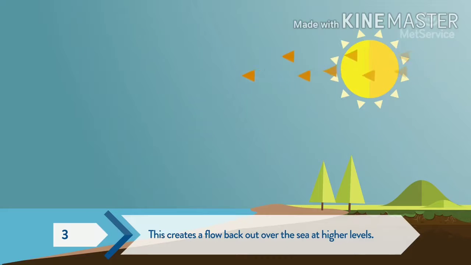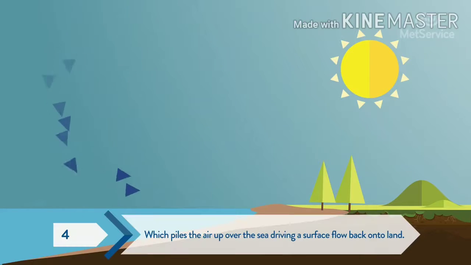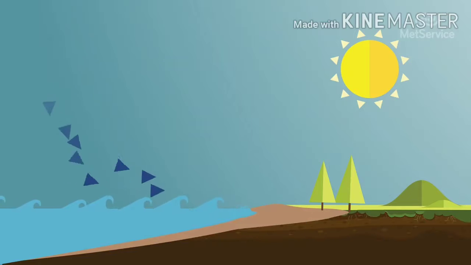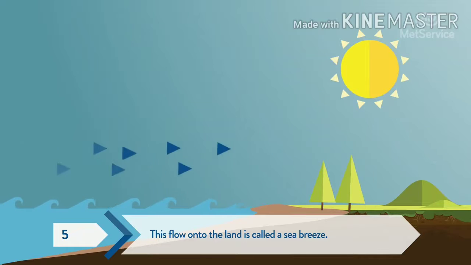As the air above the land is getting heated faster, it will rise up. Comparatively, the air above the sea water is not as hot as the air above the land. The air above the sea water is colder than the air above the land.